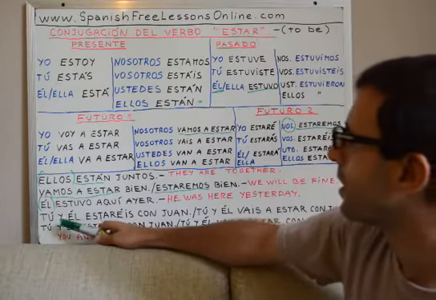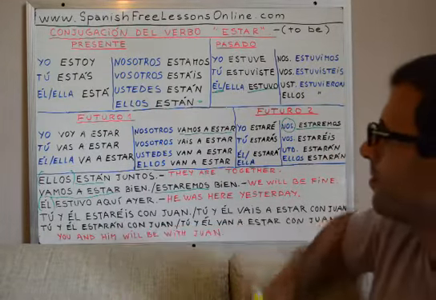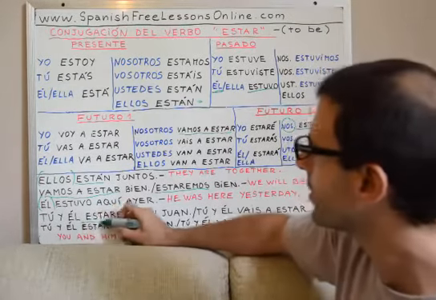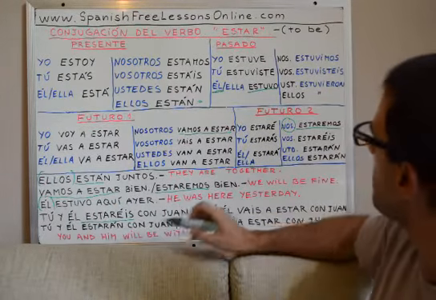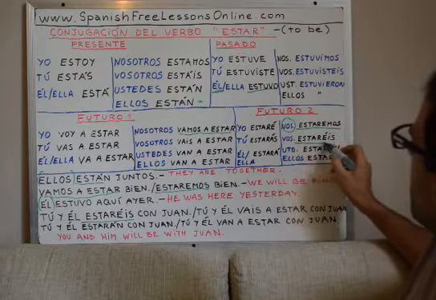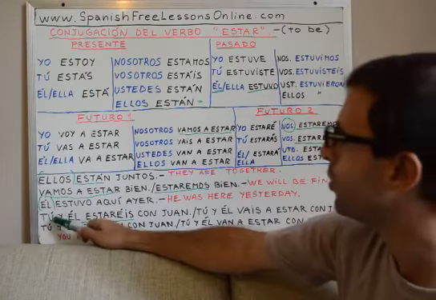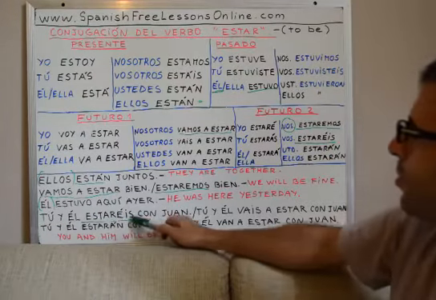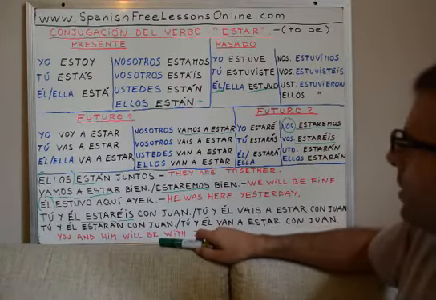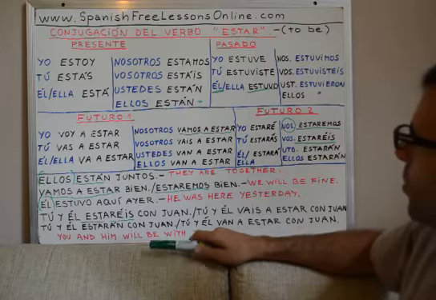Let's see. Estaréis would be here. Let's see again. Tú y él estaréis con Juan. You and him will be with Juan.